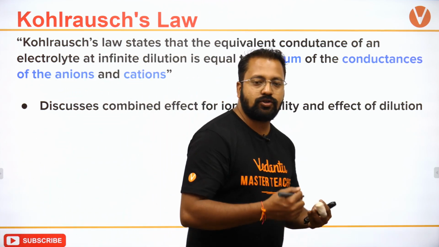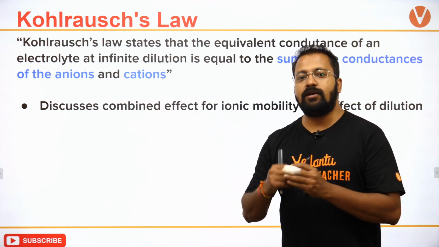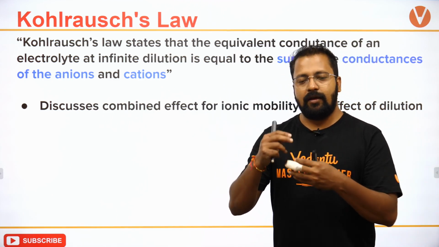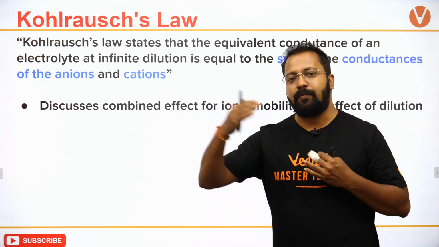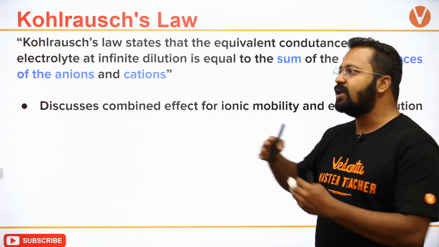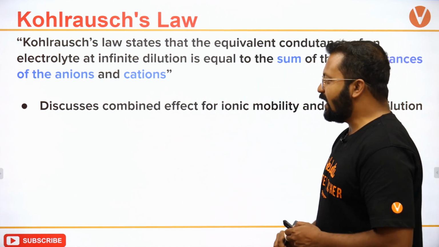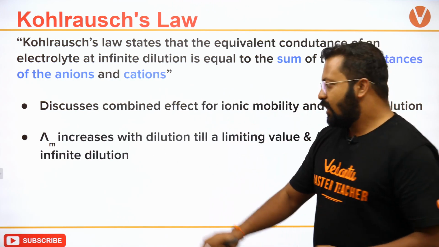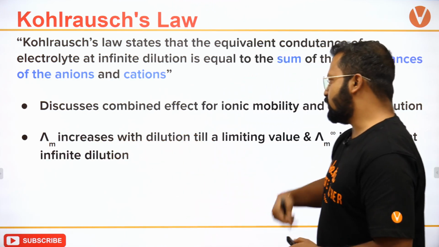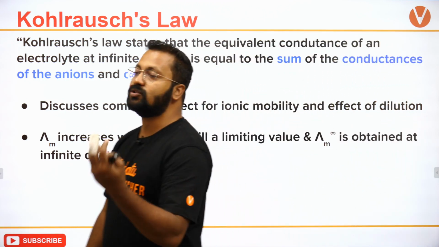Mobility can be understood as the movement of ions, and dilution can be understood as the extent to which you are separating the ions. So if you are separating the ions to a larger extent, they will move quite easily. Molar conductance increases with dilution till a limiting value. It will not increase infinitely.